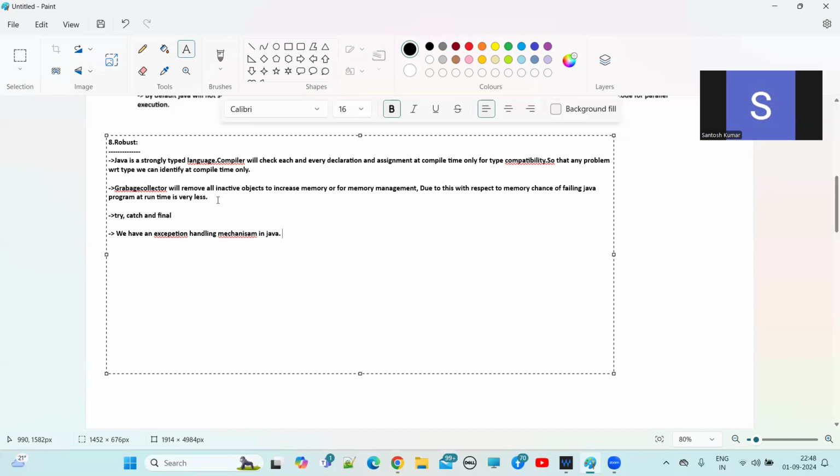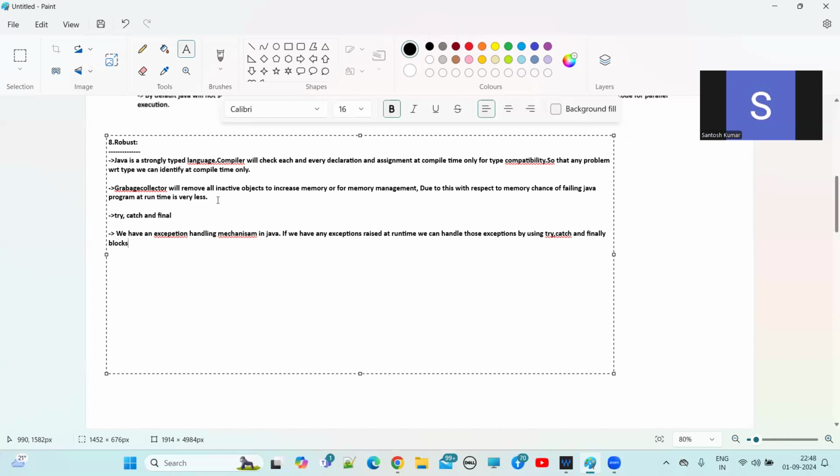If we have any exceptions raised at runtime, we can handle those exceptions by using try, catch, and finally blocks.